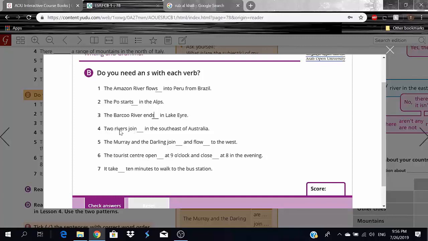Because 2 rivers, I can use it, but I could use, plural, right? And with plural, like I told you guys, we never add an S. So get rid of that S. If you wrote it, get rid of it, okay?